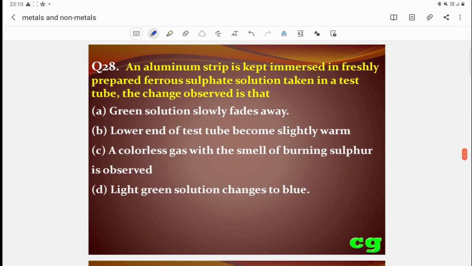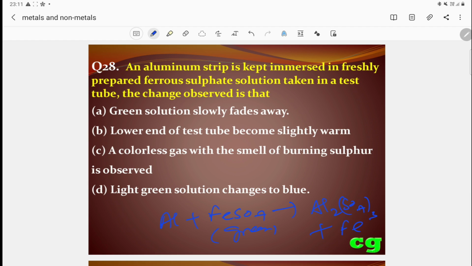Then question number 28. An aluminium strip is kept immersed in freshly prepared ferrous sulfate solution taken in a test tube. Note the observation. That means the reaction of aluminium with ferrous sulfate. Ferrous sulfate is green in color. The general product is aluminium sulfate plus iron. So the question is, an aluminium strip is kept immersed in freshly prepared ferrous sulfate solution taken in a test tube.